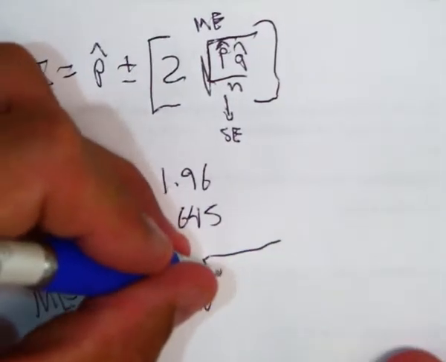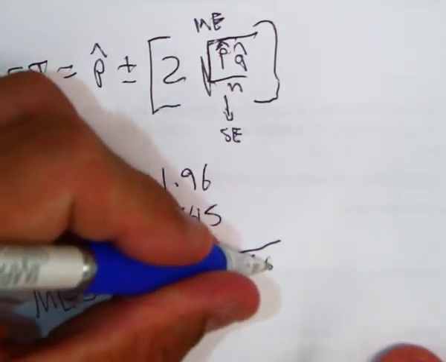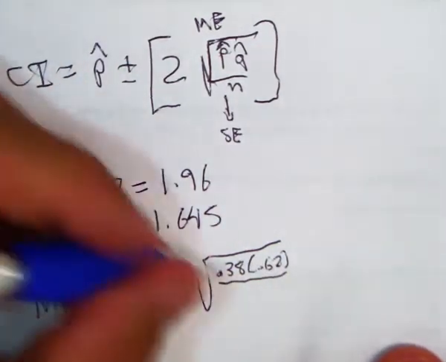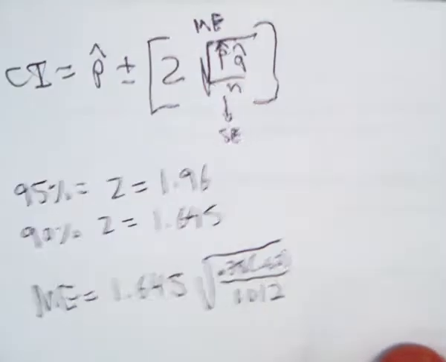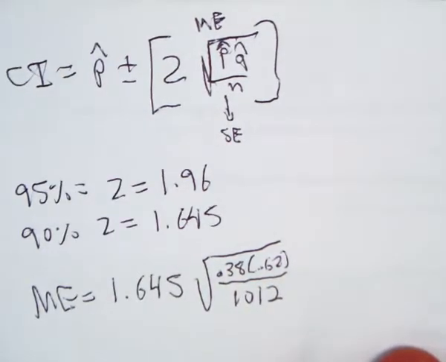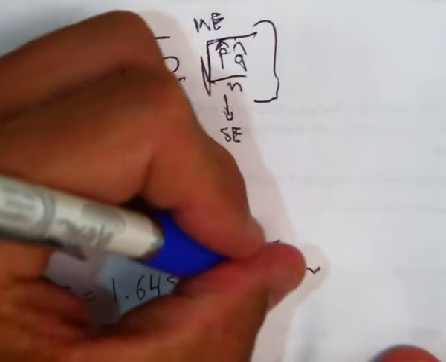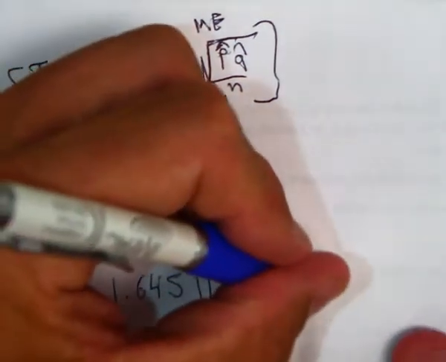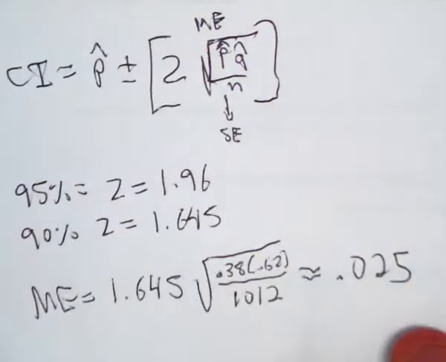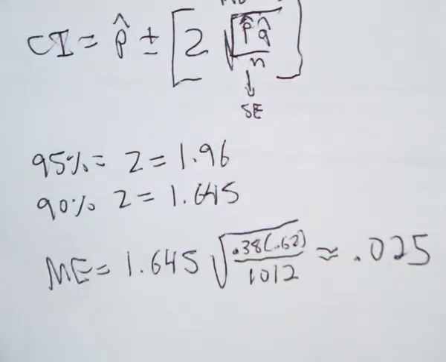p hat q hat over n. And if you do that, you get about 0.025, which is about 2.5%. Okay.